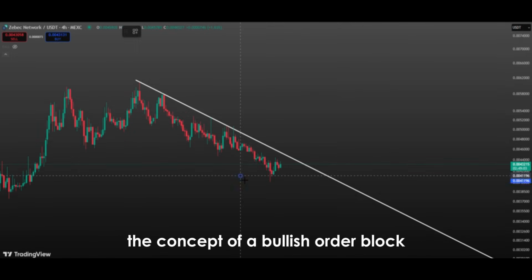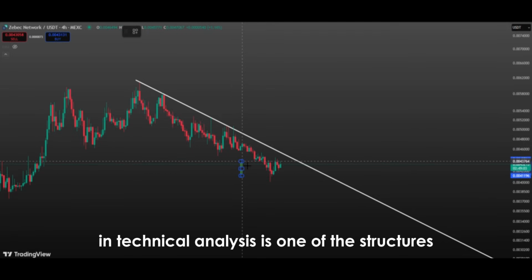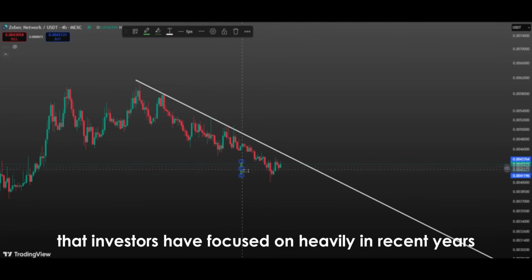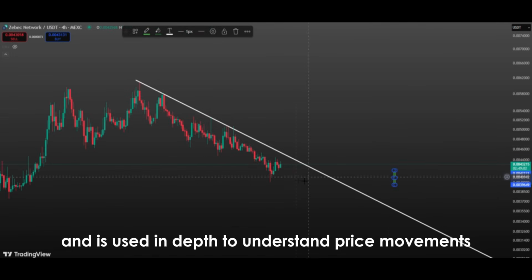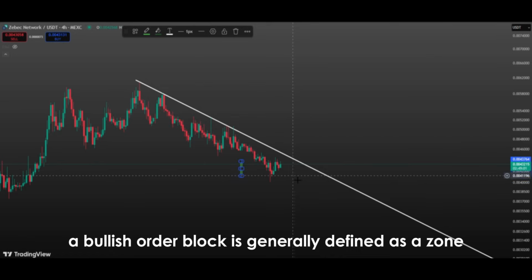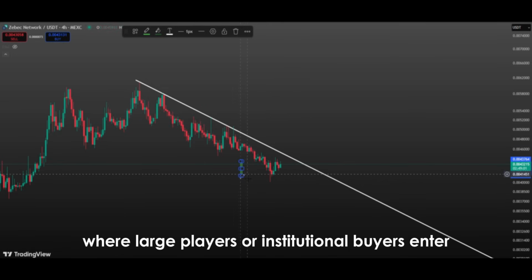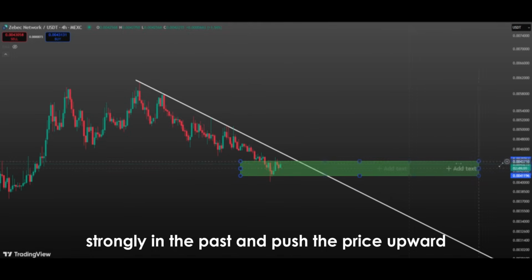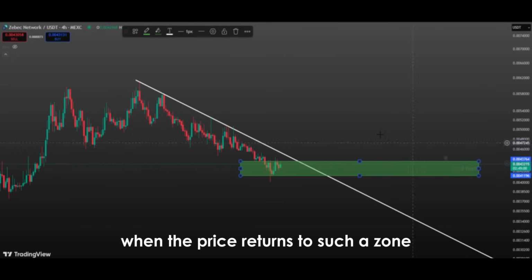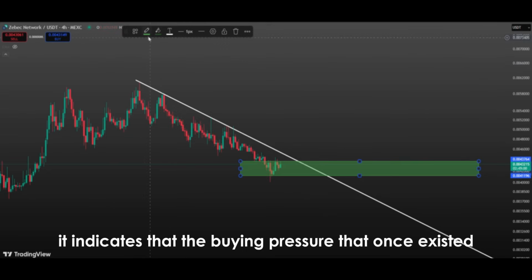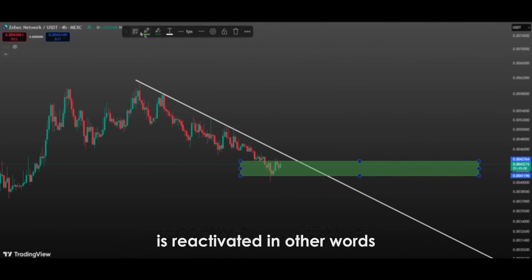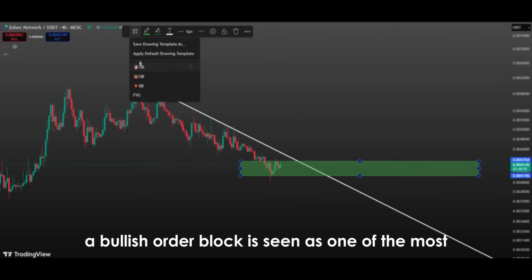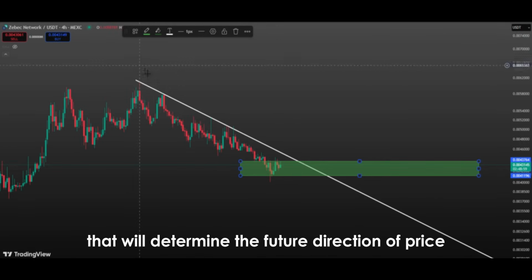Keep watching. The concept of a bullish order block in technical analysis is one of the structures that investors have focused on heavily in recent years and is used in depth to understand price movements. A bullish order block is generally defined as a zone where large players or institutional buyers entered strongly in the past and pushed the price upward. When the price returns to such a zone, it indicates that the buying pressure that once existed there and still remains valid is reactivated. In other words, a bullish order block is seen as one of the most important areas that will determine the future direction of price.